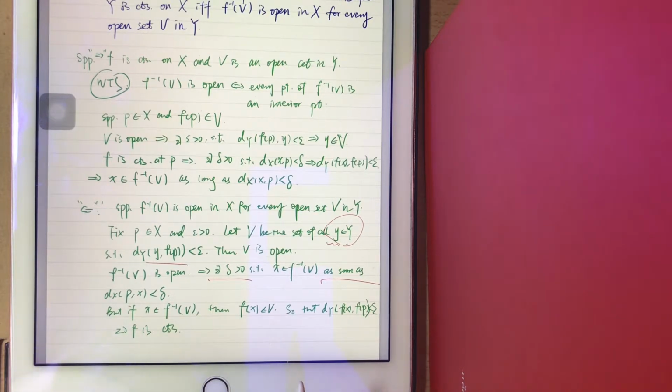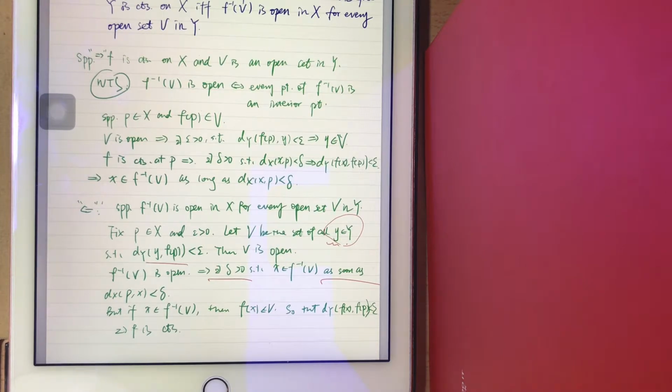Okay, but another thing we know is that if x is contained in F inverse of V, then fx must be contained in V, right? Because it maps x to fx. So now we get the conclusion that the distance between fx and fp will be smaller than epsilon, right? So that is to say f is continuous, right?